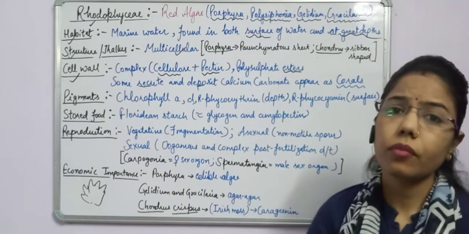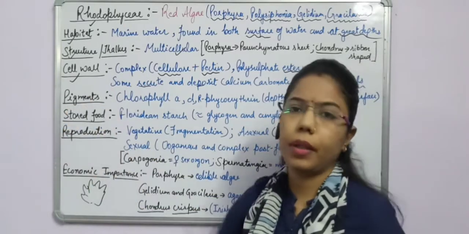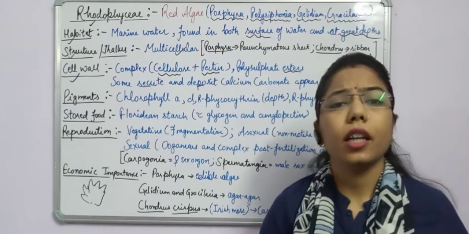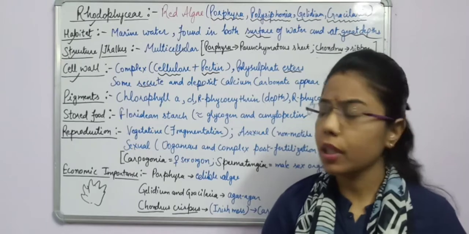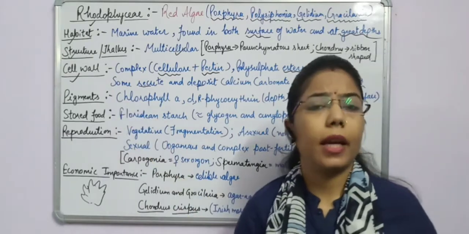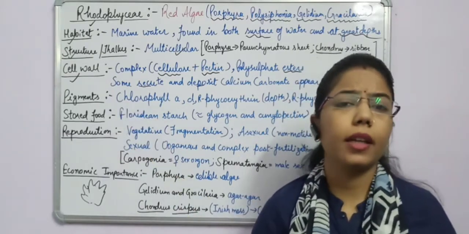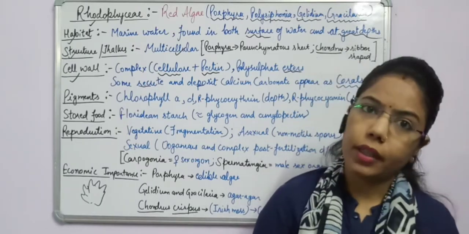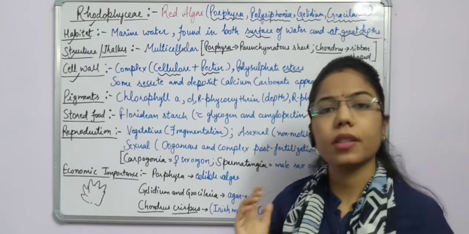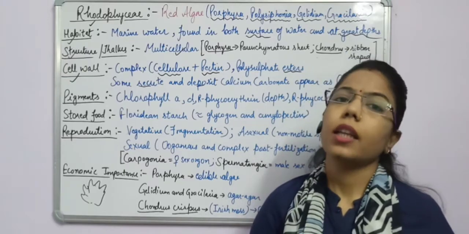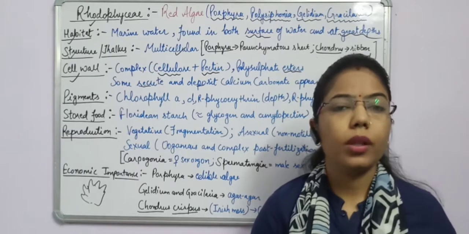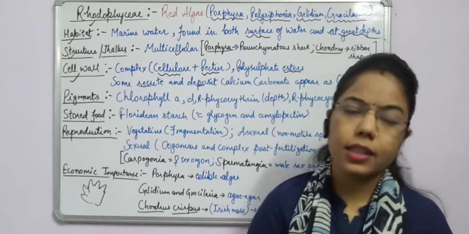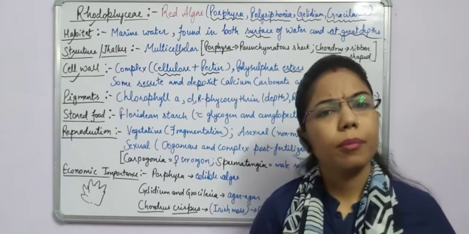Fine. Now we come to the point of pigments, which is again very important. Why? We know the color of any plant is responsible for what? It is determined by the pigments. The color of any plant depends on its pigments, on what type of pigment is present. As we discussed in Chlorophyceae, most of the pigment found there was chlorophyll A, and along with this we did chlorophyll B.